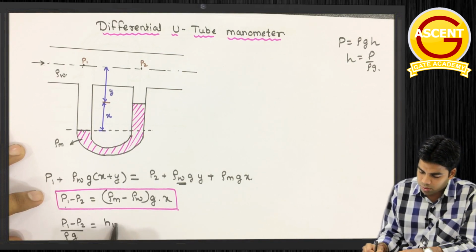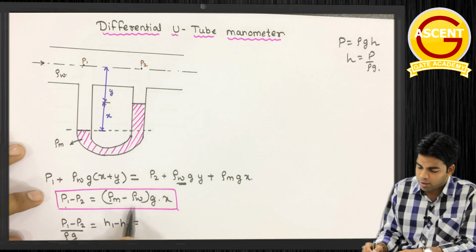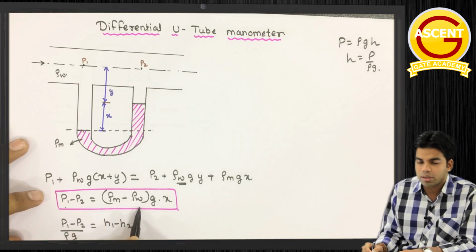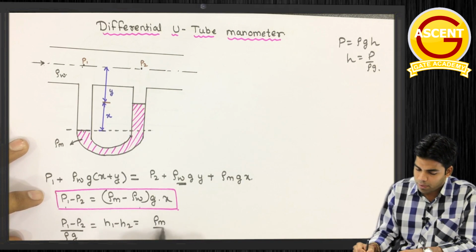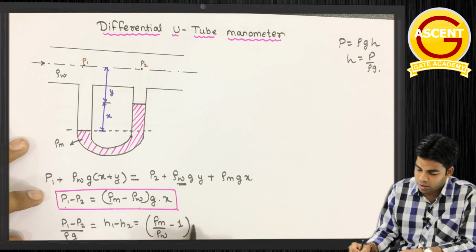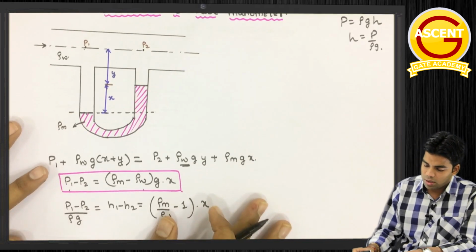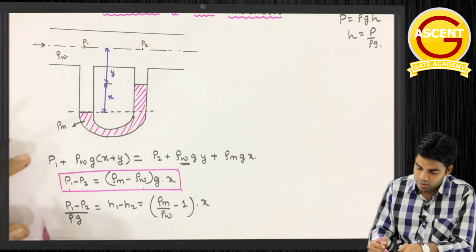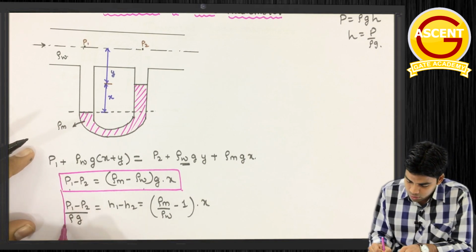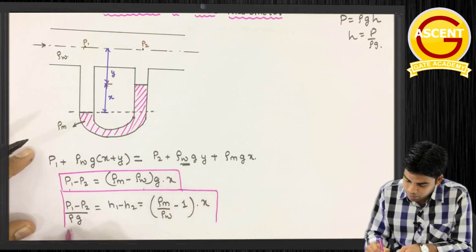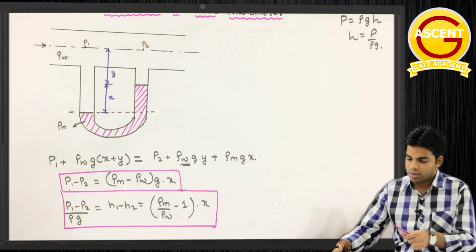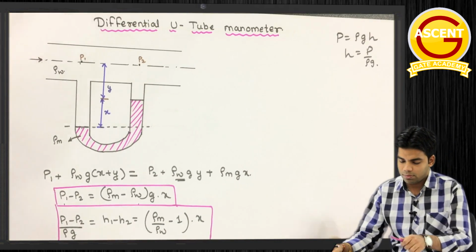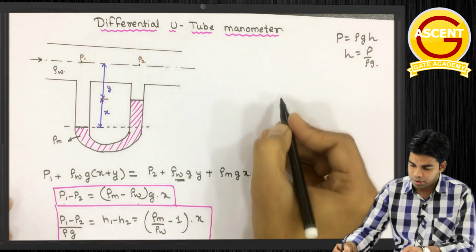This should be equal to h1 minus h2, and this, if I divide by rho w into g, will be equal to what? This will be rho m by rho w minus 1, g will get cancelled out, into x. So this is in terms of head: h1 minus h2 is equal to rho m by rho w minus 1 into x. Very important.